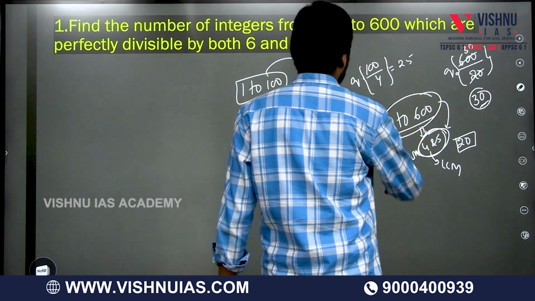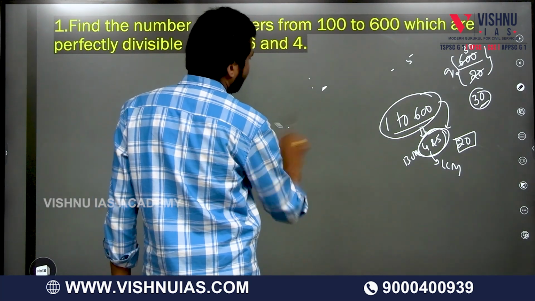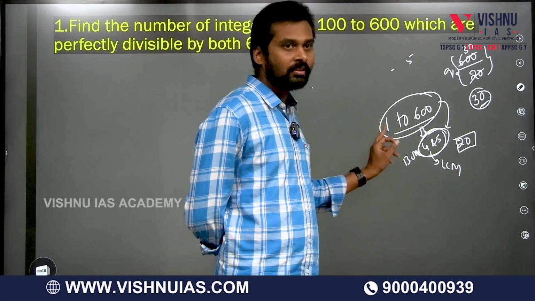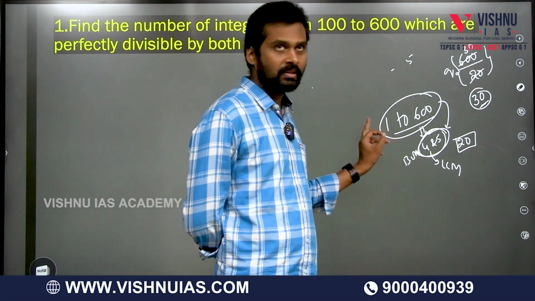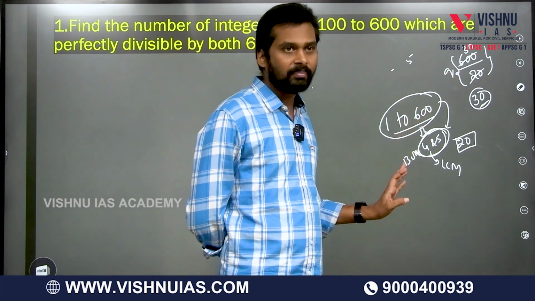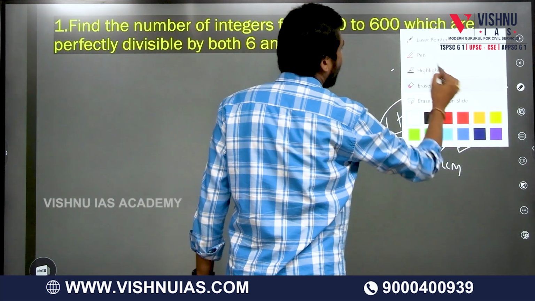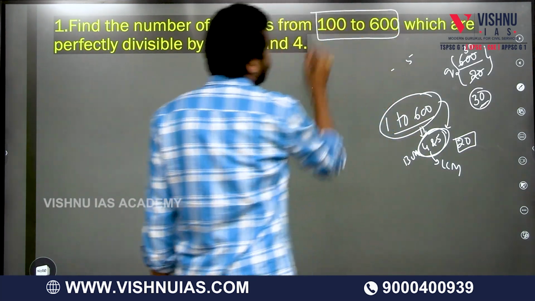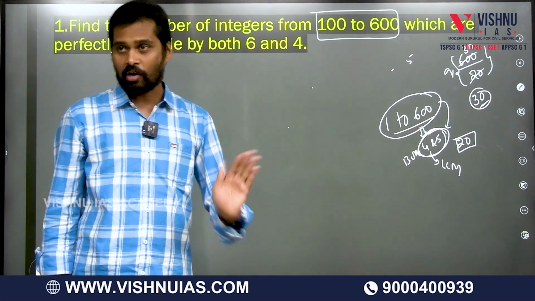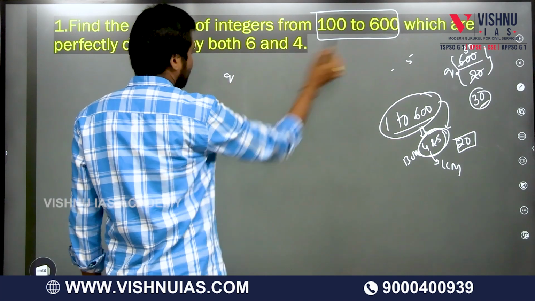Now coming to our problem. Here we can directly divide the numbers. 1 to 600 means these numbers are starting from 1, so we don't have any problem, directly we divide with this number. But if the numbers are in between, if the numbers are not from the starting number, as here we need to find the numbers from 100 to 600, it's not from the starting number, right? For those numbers, we'll take it like this.